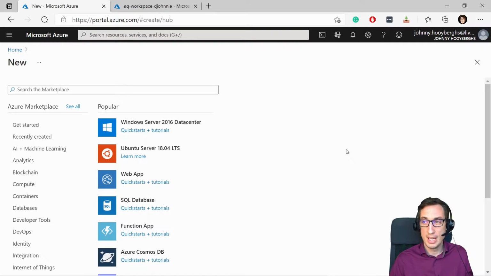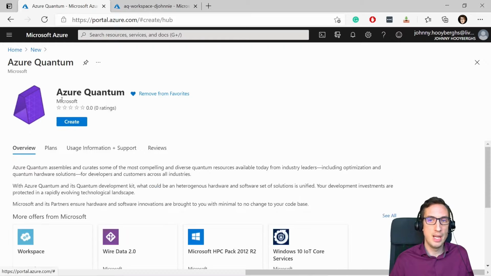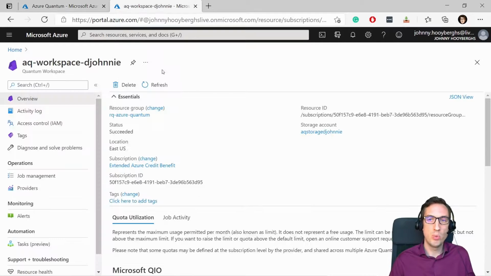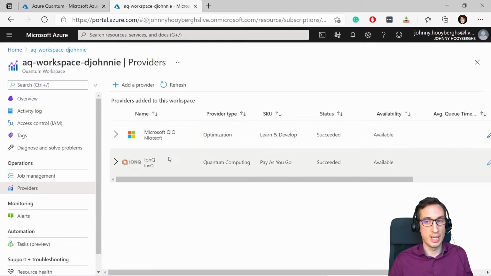So in Azure, it is in preview, so it should be available to everyone. When you create a new resource, you can just find Azure Quantum, and this will create an Azure Quantum workspace. I'm not going to create one because I already created one, which is this one. But basically you have a list of providers, and in this list you can add or remove providers. So for example, I've chosen to work with IonQ and their physical quantum hardware, and then the Microsoft Quantum Inspired Optimization, which is a software version of quantum.